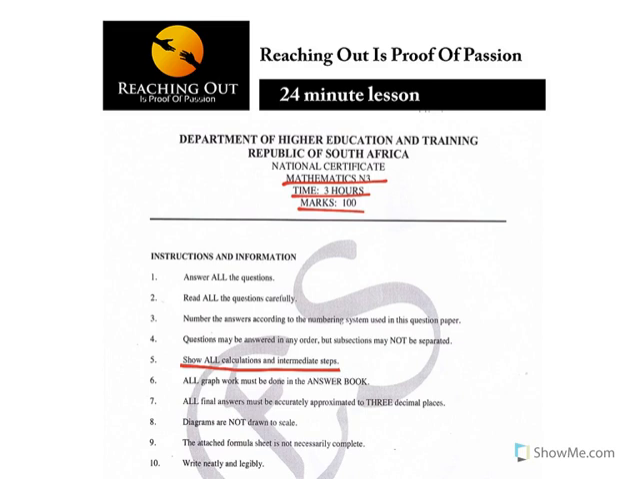All final answers must be accurately approximated to 3 decimal places. Remember, if they don't specify, you leave your answer to 3 decimal places. Diagrams are not drawn to scale, so every diagram drawn, you must not use a ruler to measure or think that it is drawn to scale.